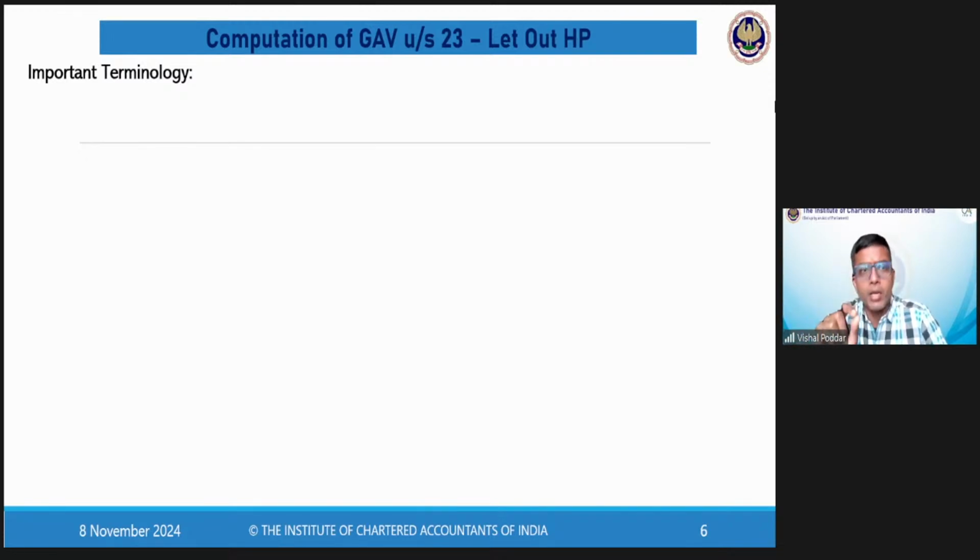Similarly, if in some renting scenario the same thing happens, let us say you and the tenant are in dispute on the rent, so you go to the court. The court takes 4 or 5 years to give the decision, and then the court says, yes, you were correct. The 50,000 rent should have been 60,000. So we pass the order that the rent be made 60,000, retrospectively from the past 5 years, because the case was filed 5 years back. Now, for the entire past 5 years you will get an extra 10,000 per month as rent. This is called arrears of rent.